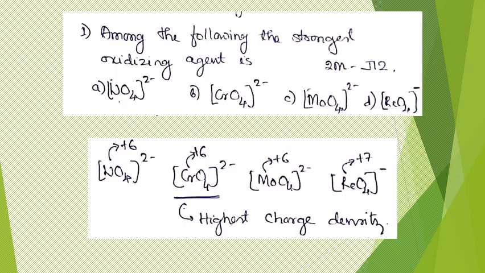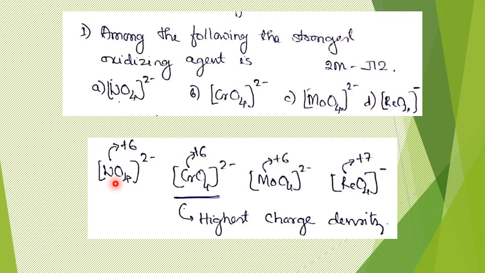The first question: among the following, the strongest oxidizing agent is. This question appeared for 2 marks in the June 12 examination. What we can do in this case is identify the oxidation state of the metal atom in all these 4 cases. Tungsten is from the chromium family; chromium, molybdenum and tungsten fall in one group.